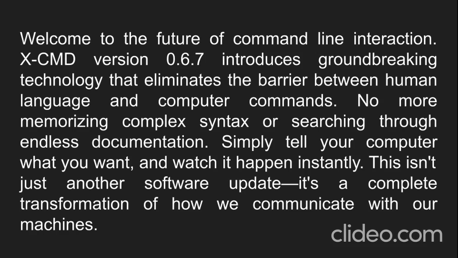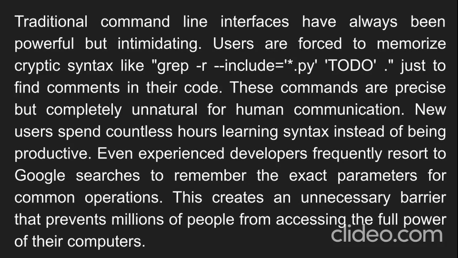You know how your smartphone has apps for everything? XCMD is like having over 500 specialized tools built right into your computer's brain. Normally, when you want your computer to do something complex, you'd have to type very specific commands that look like this: grep dash I something slash something something else. It's like speaking a foreign language that only programmers understand. But XCMD version 0.6.7 just changed the game completely.